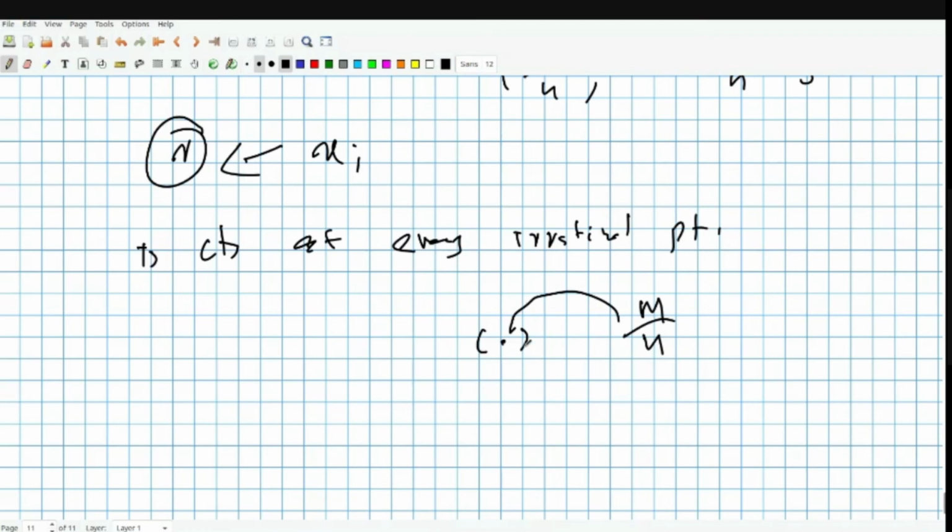This is a nice use of the density of rationals. So here the function value will be 1 by n, right? With very large n, 1 by n is very near to 0. So due to this, it actually happens that the function is continuous at every irrational point.